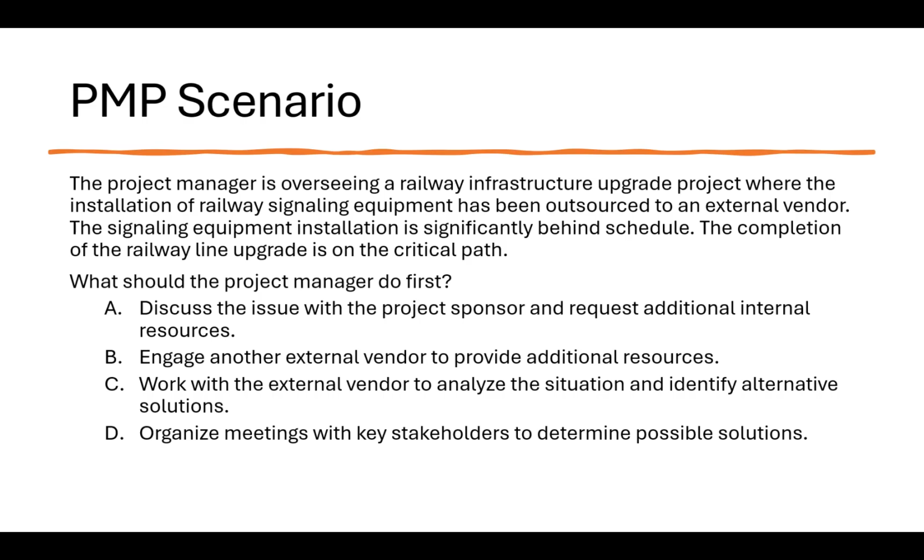Since the work is outsourced, the first step is to understand the cause of the delay. So why is this delaying? For the railway vendor delay scenario, the key clue is outsource, the next part is behind the schedule, and the third one is critical path. So these are the three key points through which we will solve this question. So let's see it pictorially, how we can solve this.